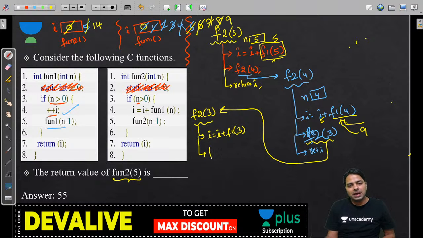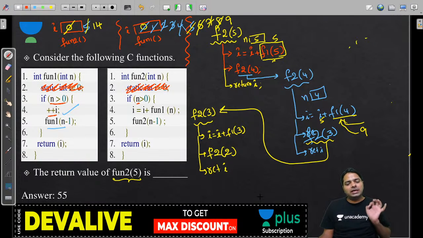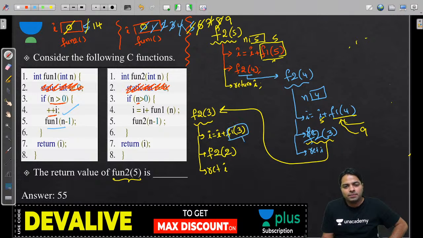And then after coming back, do not forget f2 of 2. Then do not forget to return I. And the return value is what we want, so that return is very important. What is the value of I in fun2 at the end? So for f2 of 3, this is going to call first f1 of 3, no doubt.